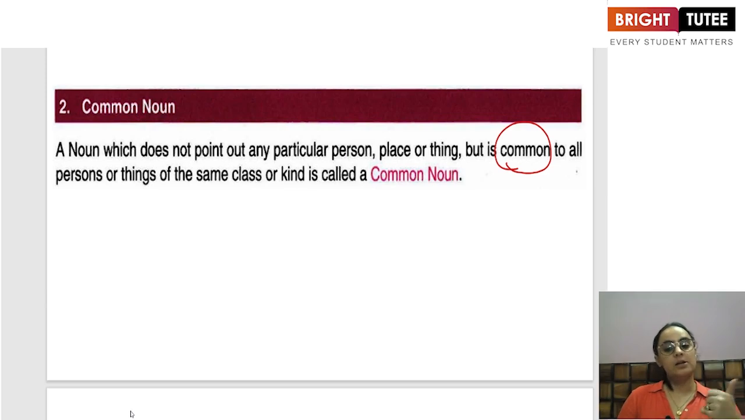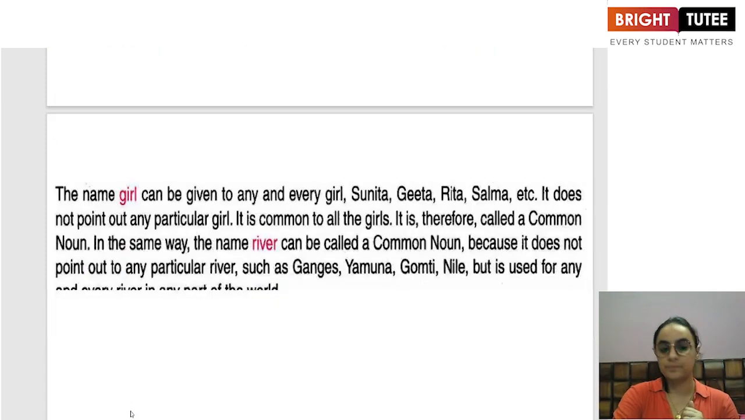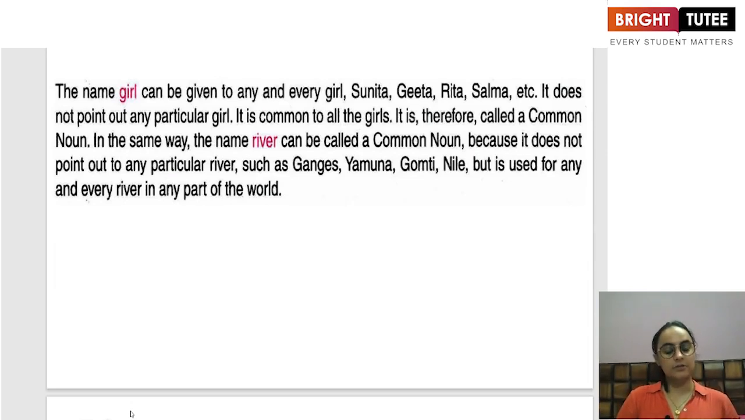For example, a boy, a girl, a student, children, class, table. These are all common nouns because it can be anything and anyone. We do not know in particular what we are talking about. For example, as written on your screens, the names of girls such as Sunita, Geeta, Rita, Salma, these are all proper names. But when I say the word girl, it is a common noun. Why? Because there may be so many girls that we can speak of.